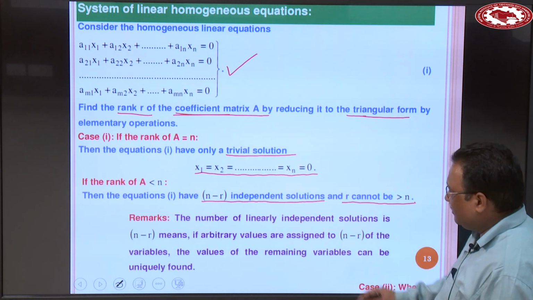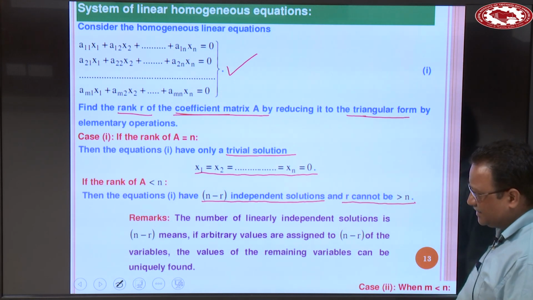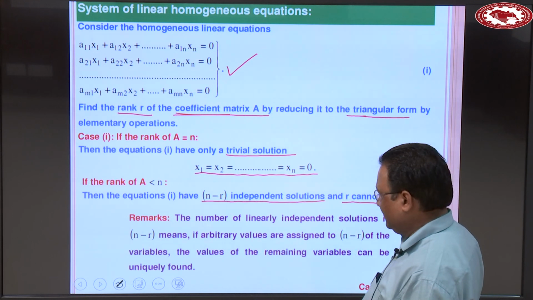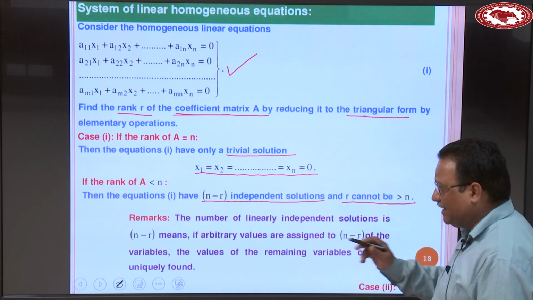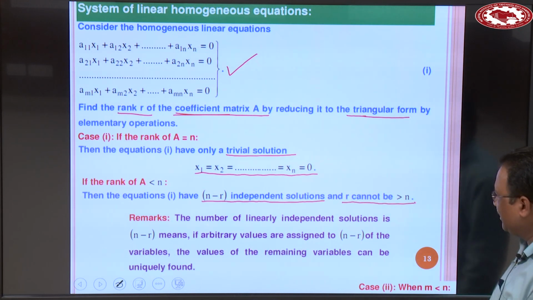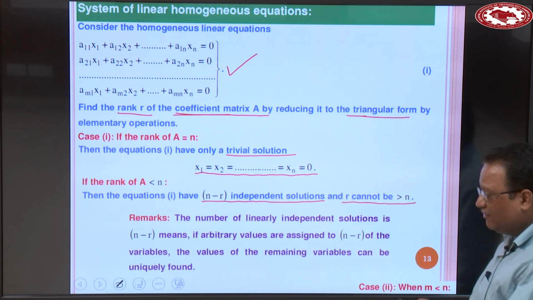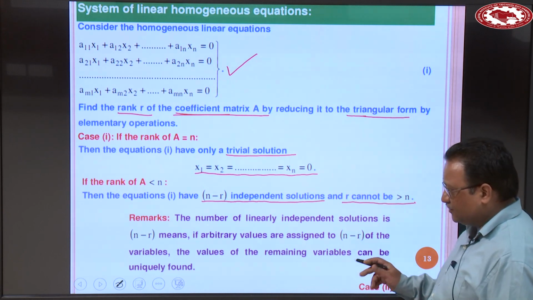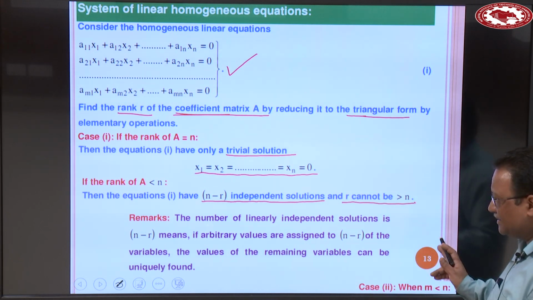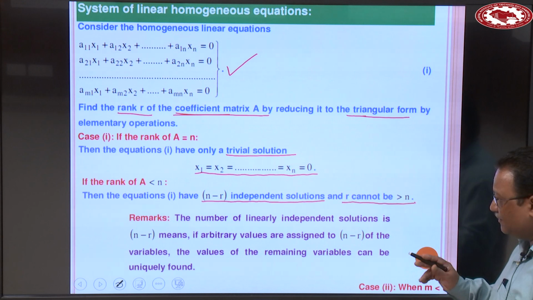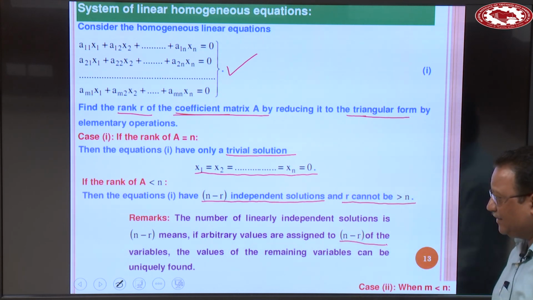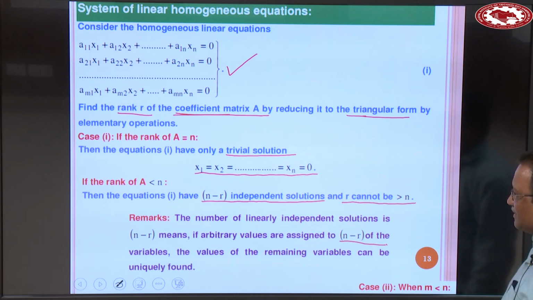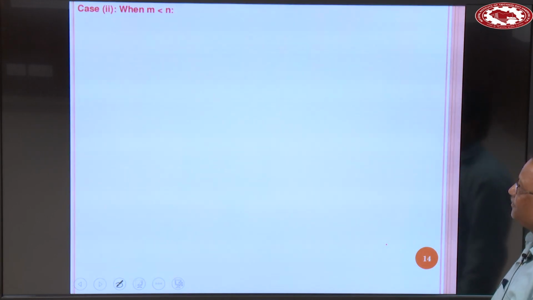Now the number of linearly independent solutions is n minus r, meaning if arbitrary values are assigned to n minus r of the variables, the values of the remaining variables can be uniquely found. Clear?